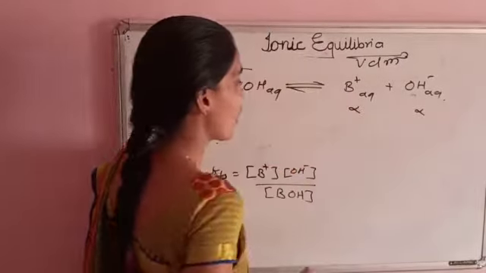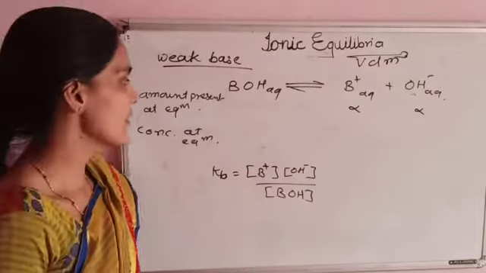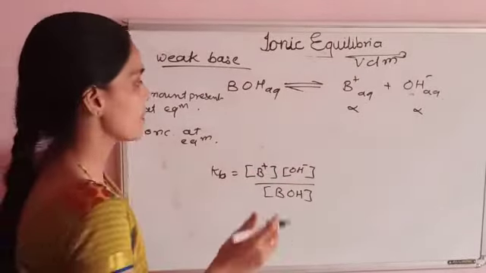This alpha is the degree of dissociation for this weak base, in volume V decimeter cube.